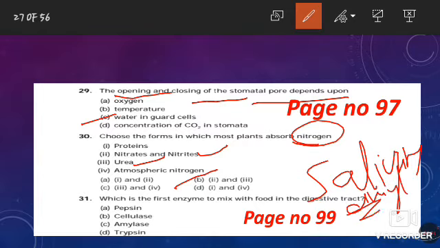Salivary amylase breaks down starch, which is a complex molecule, to give simple sugar. So the first enzyme to mix with food in the digestive tract is salivary amylase. That is option number C.